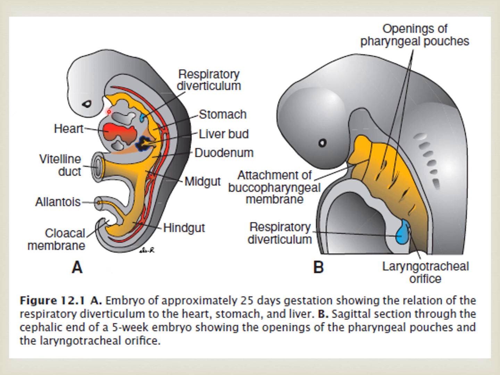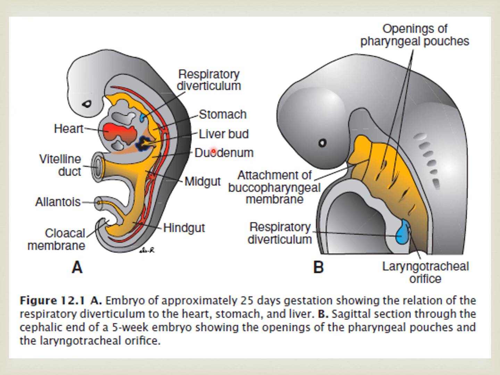This is the anterior part of the embryo, the ventral wall, and this is the posterior part, the dorsal wall.